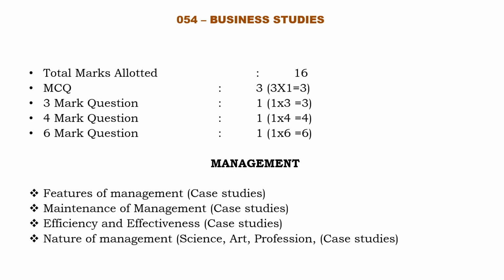For chapters 1, 2 and 3, they allotted total marks 16. Here in these lessons, there will be one MCQ each from chapter 1, chapter 2 and chapter 3. So MCQs are designed as 3 marks. And 3 more questions of 1 mark each will be asked. It may come from the third lesson or second lesson or first lesson. And a 4-mark question and a 6-mark question also. So altogether 16 marks for chapters 1, 2 and 3.